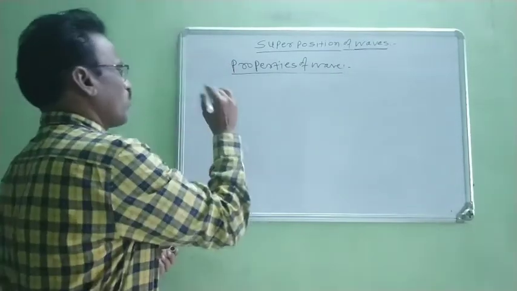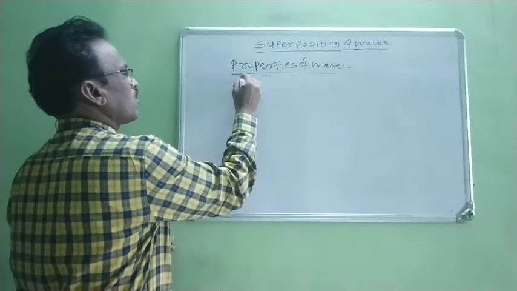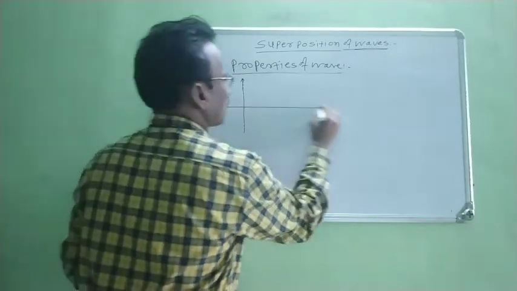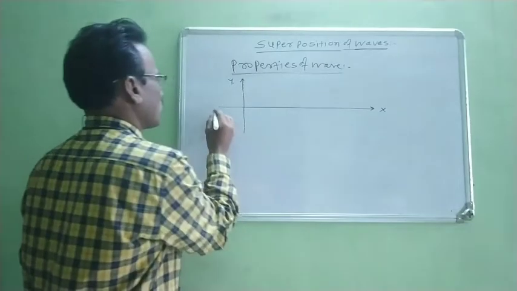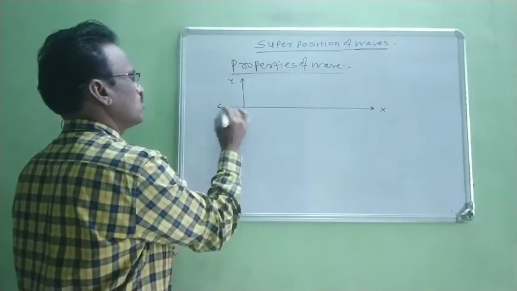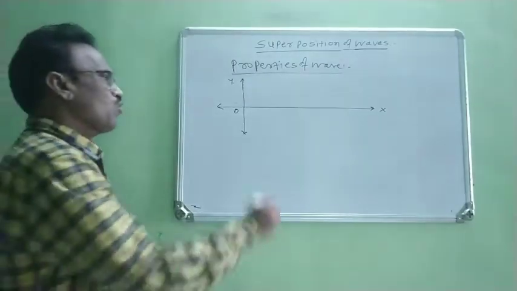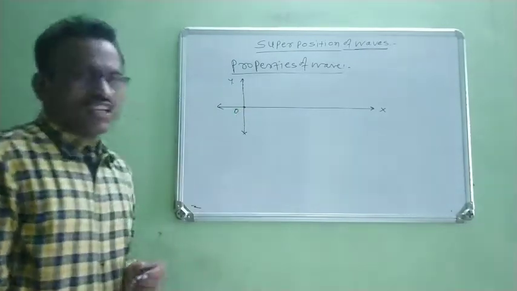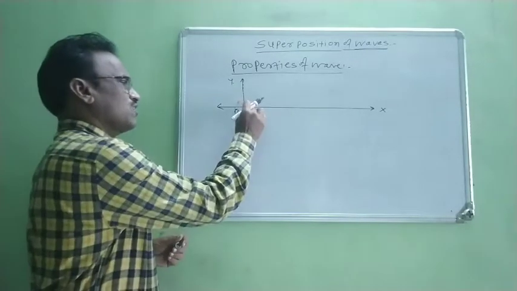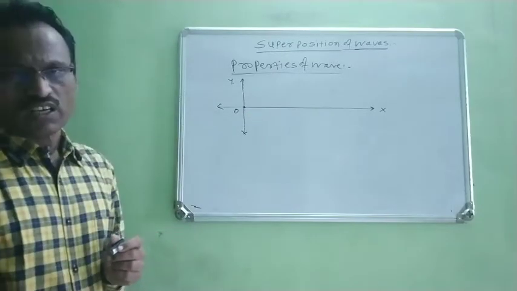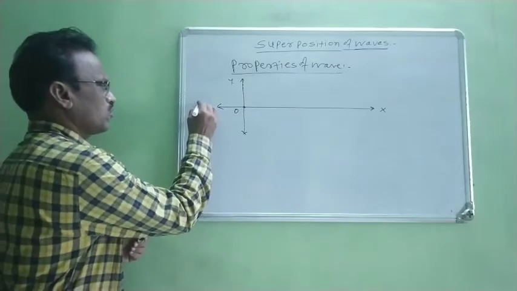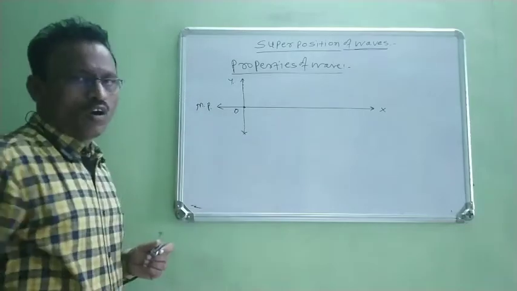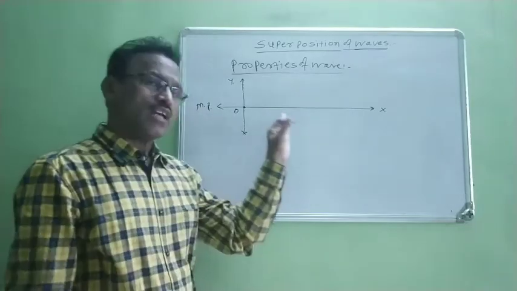Now, we consider one wave. We consider the y-axis and x-axis, and this is the origin. Now, suppose we consider a particle which is at rest, meaning the particle is at its origin. Suppose this is the mean position or equilibrium position of that particle.